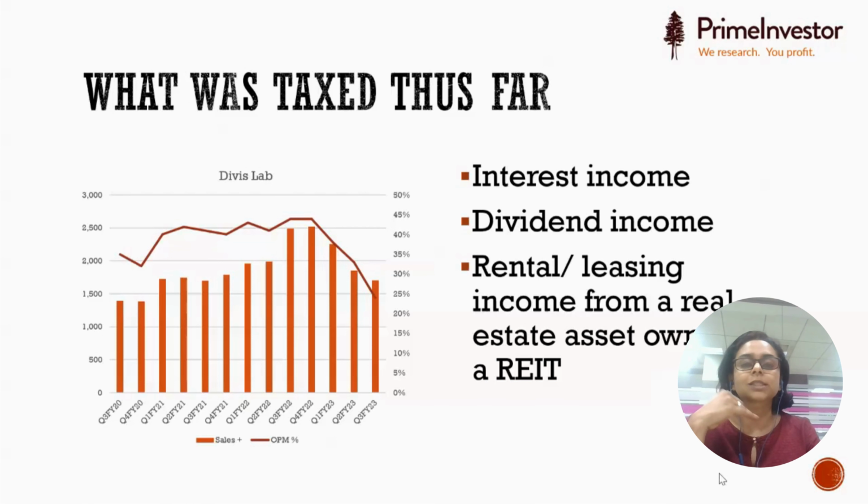Dividend long ago was exempt, but once dividend also came into the tax net some time ago, that also started getting taxed. So every time an InvIT or REIT distributed money, they showed you how much was your interest part, your dividend part, your other income part, or your debt repayment part. So you would know what the components of the cash flows that you're getting are.